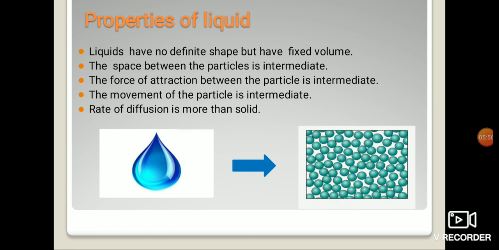So this is about the properties of liquid. Hope you all understand well.